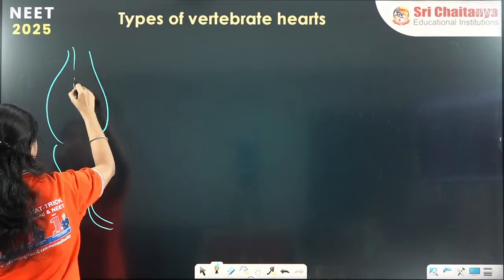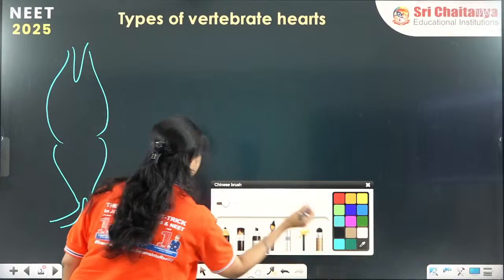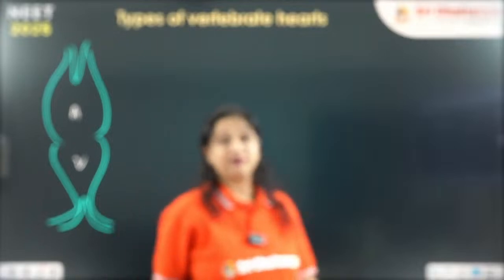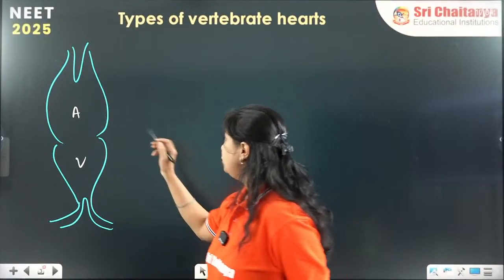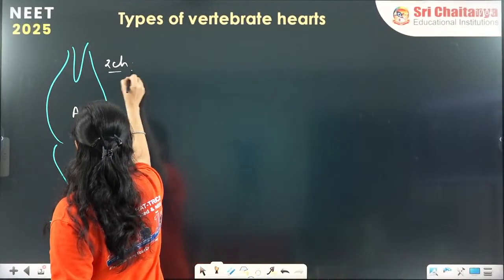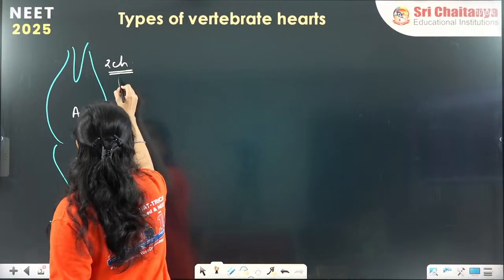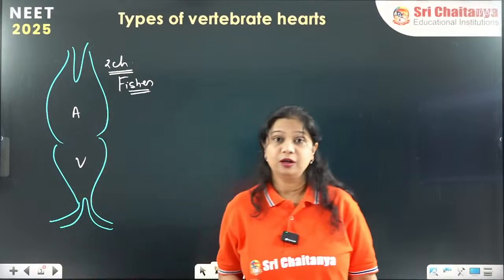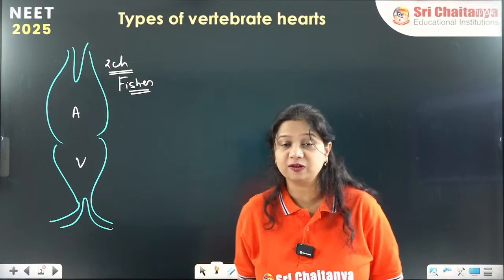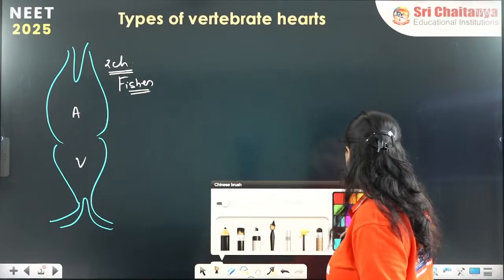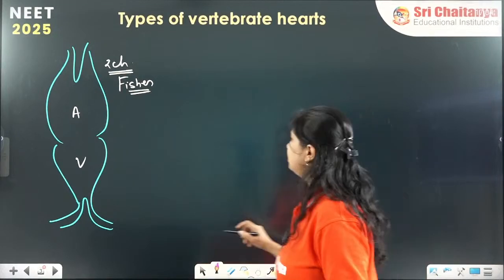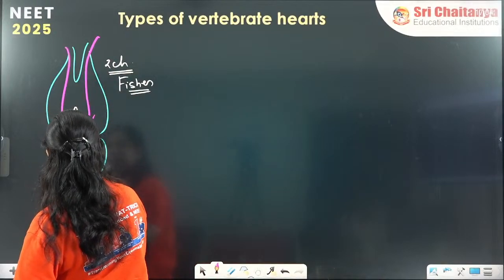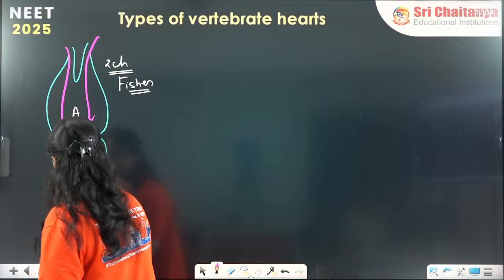the two-chambered heart, in which one atrium and one ventricle are present. This two-chambered heart is the heart present in the fishes. So fishes have the two-chambered heart. Now in case of the two-chambered heart of the fishes, how does the blood flow? The blood flows in the form of venous blood. It is the venous blood that flows through the heart.